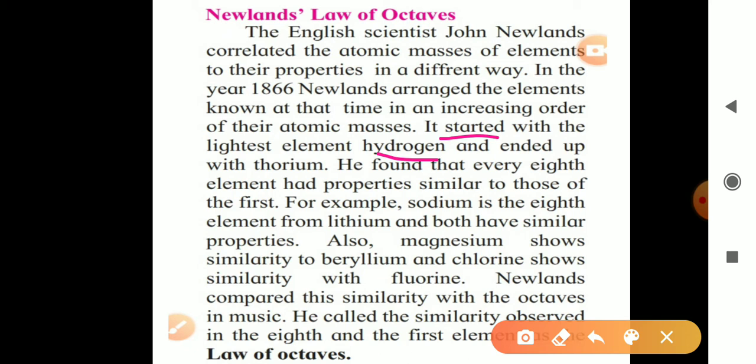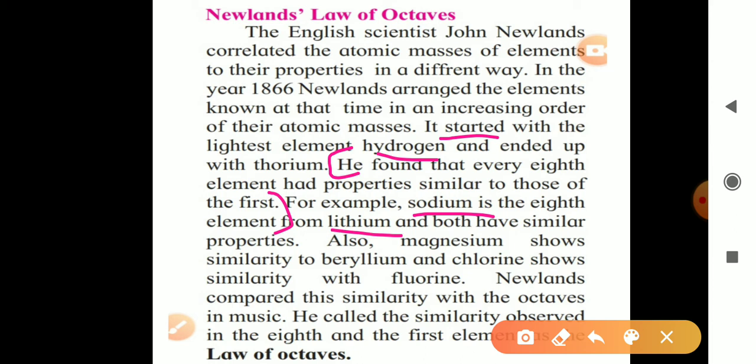So this is the base of Newland's octave, that he made a group of 8 elements and he found that every eighth element has similar properties to the first one. Okay, so this is Newland's law, that is every eighth element has similar properties to the first one. We have to consider an example also. So the example is sodium is the eighth element from lithium and both have similar properties.